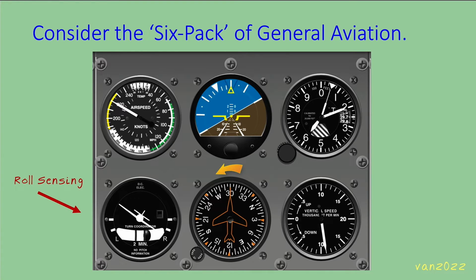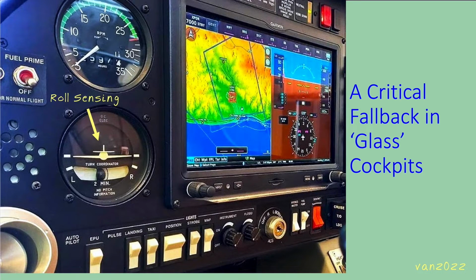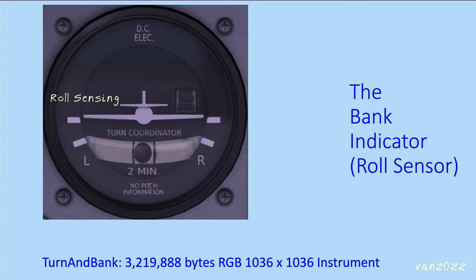Now consider the six-pack of general aviation. The CNN sensing technique described here is applicable to all these standard instruments. We will start with roll axis sensing, which is provided by the bank indicator, part of a dual instrument called a turn and bank indicator. Even in modern automated cockpits, these basic instruments persist. Let's focus on the bank indicator component, which performs roll sensing in the turn and bank indicator.